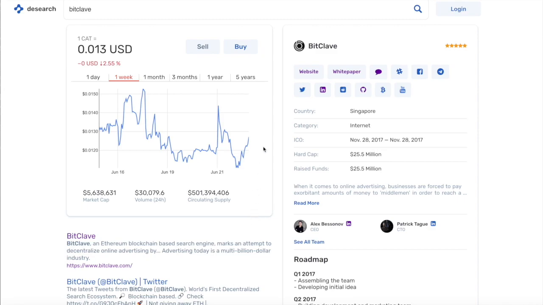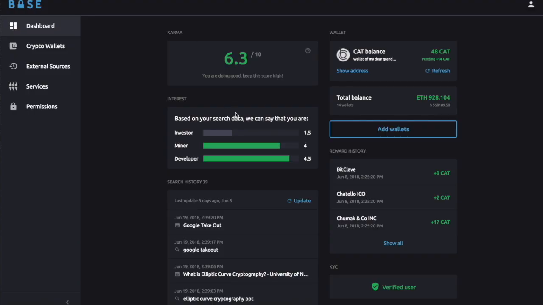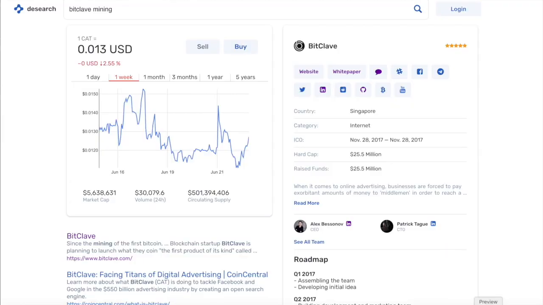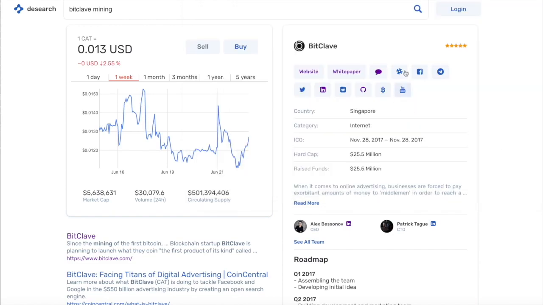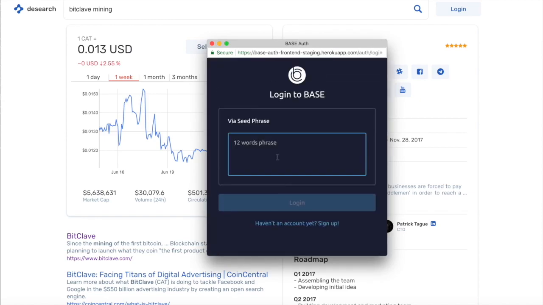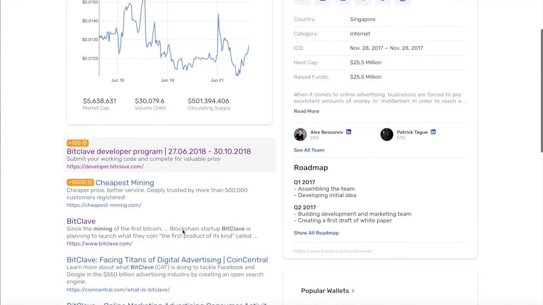And now let's search for BitClave mining, for example. Again, we get some search results. And now let's log in as another user, a user that was classified as both developer and miner. This is how this user would look in Vault. You see here the classification by Digital Twin. We'll take this user's seed phrase and log in to DSearch. And now we see two new offers.